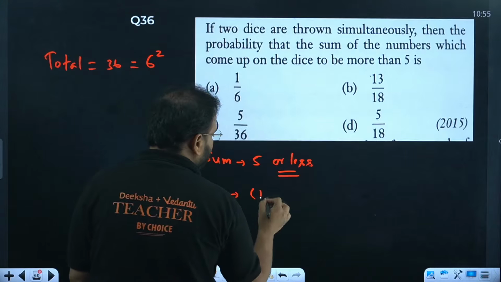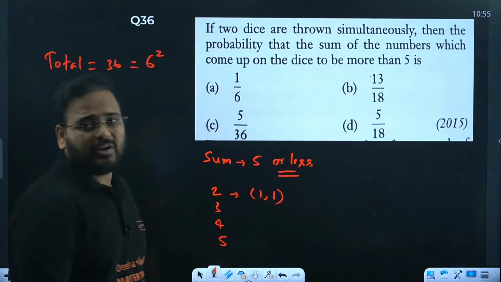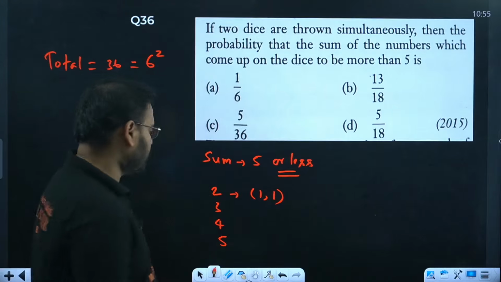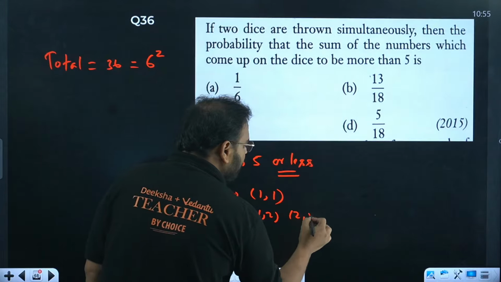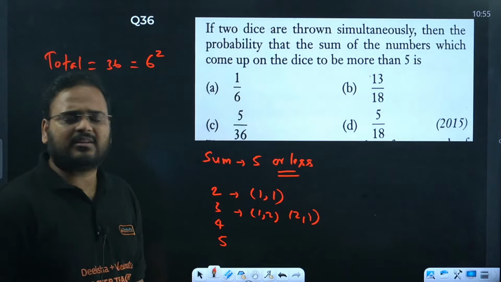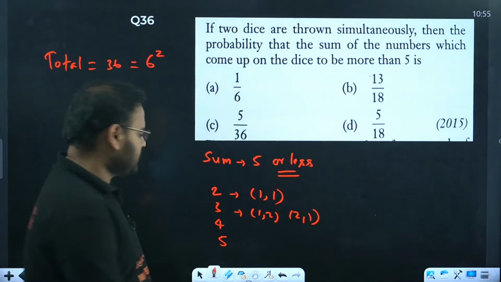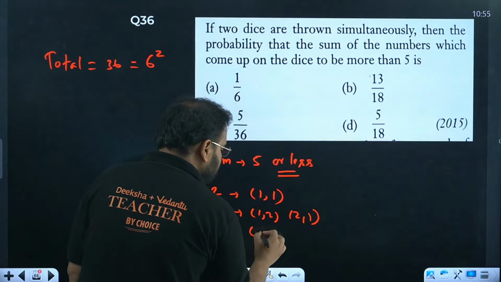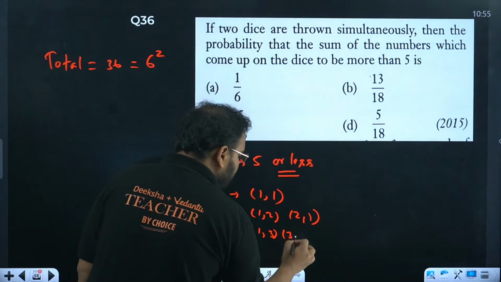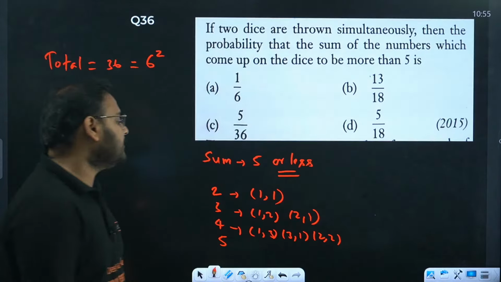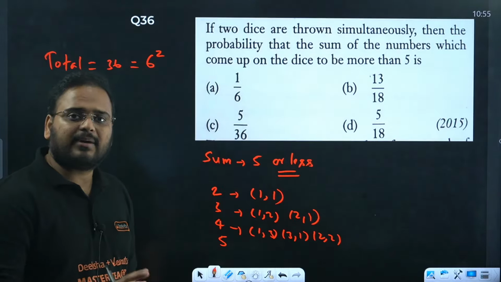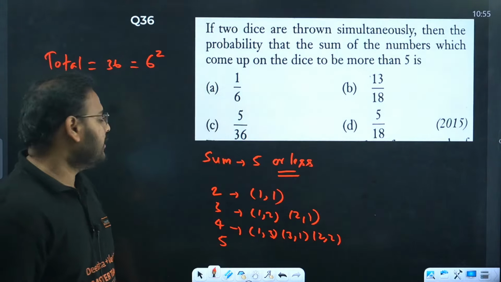When I talk about 2, it's going to be what? Only 1 and 1. Can you get any other way the sum as 2? No. Sum as 3? Yes, sir: 1, 2 and 2, 1. Any other way for sum 3? No, sir. For 4, we get 1, 3, 3, 1, and 2, 2. Anything else? No.